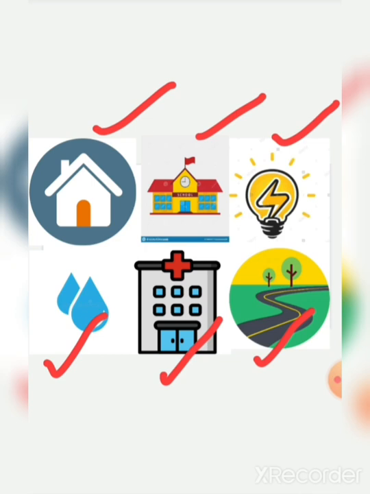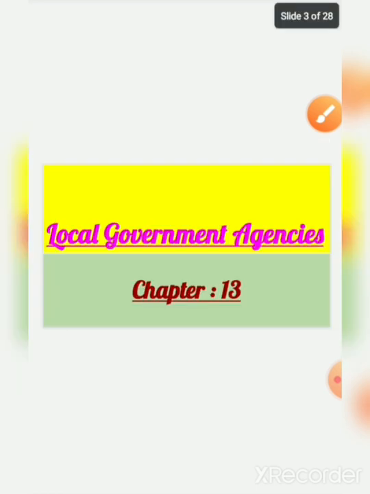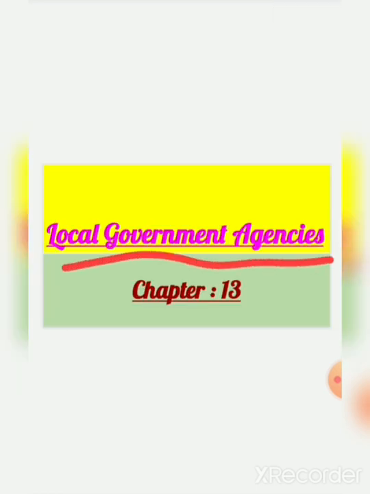Now, do you know who provides all these facilities to you, to me, to us? All these facilities are provided by the local government agencies. Now, who are these local government agencies? This you are going to learn in this chapter. What is their work? How are they chosen? How are they elected? So all these you are going to learn in this chapter. Chapter 13, local government agencies.